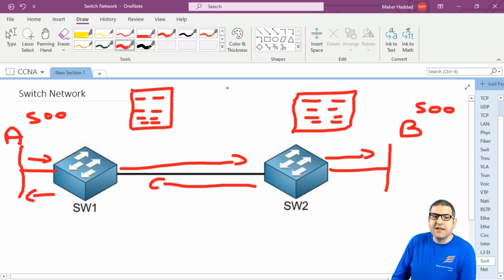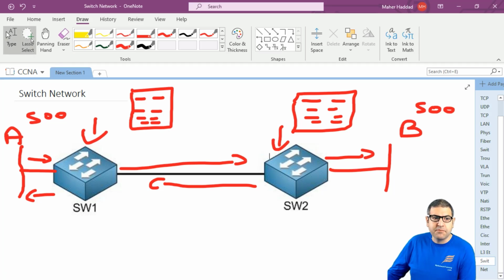So in this case, the switches should have in their MAC address table the MAC addresses of all the devices which are on the internet, which is impossible because the switch does not have the capability to do that, nor do any other switches. You don't have enough resources on the switch to handle all the MAC addresses of all the devices in the world. So this is one of the problems that you may encounter if you only have switching.